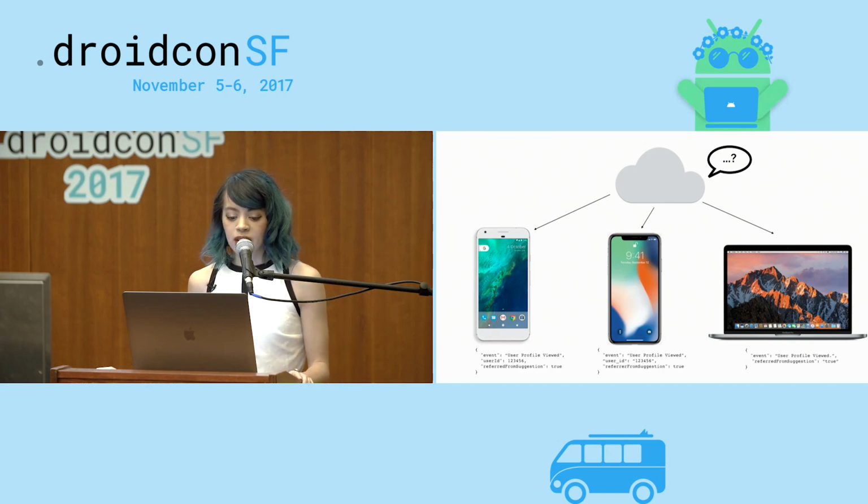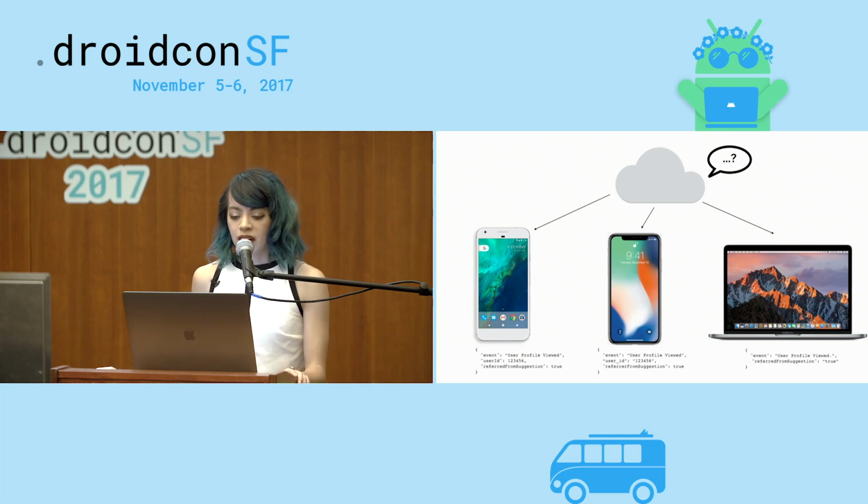In this example, say a user views another user's profile. We'd want to track their user ID and also whether or not they were referred there from one of VSCO's suggestions for them. For the first app, the Android app, we have the event name, a user ID, which is a long, and this referred from suggestion Boolean field, which is true.